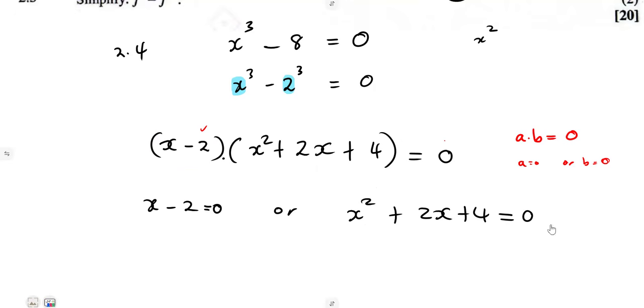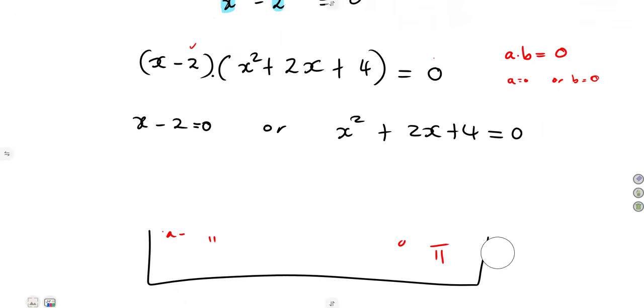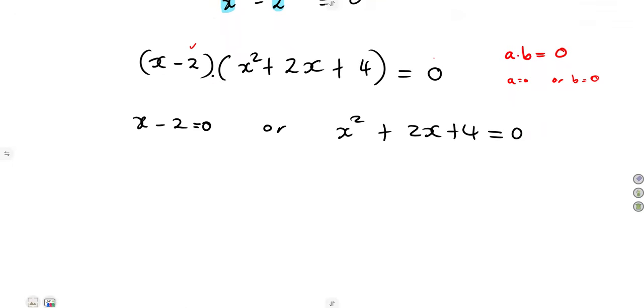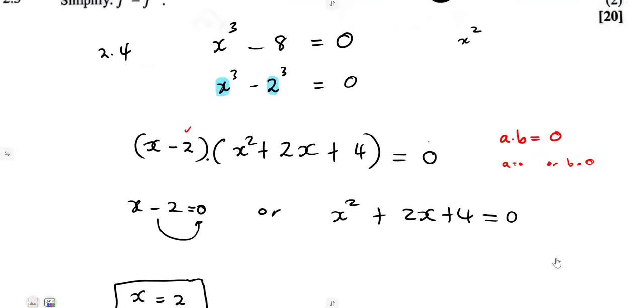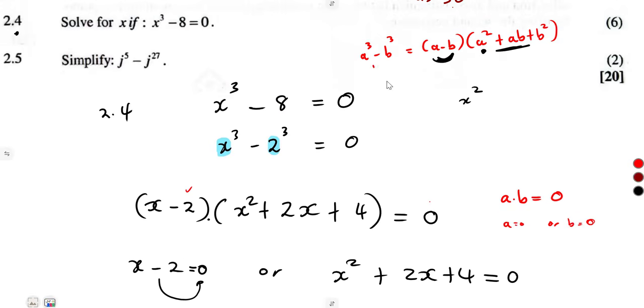So we are at a simpler stage where we can solve for x. The first one, just transpose this to the other side, becomes a positive. So x is equal to 2. What about this one? We cannot use factorization here because, guys, from here to here, it was a factorization which was taking place.